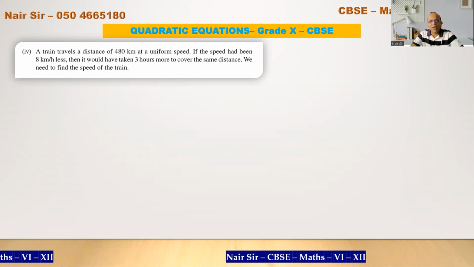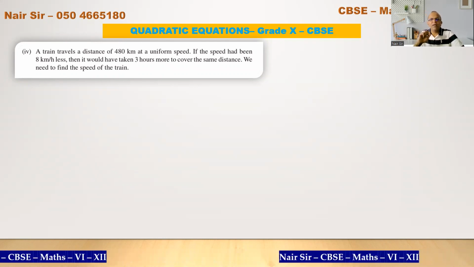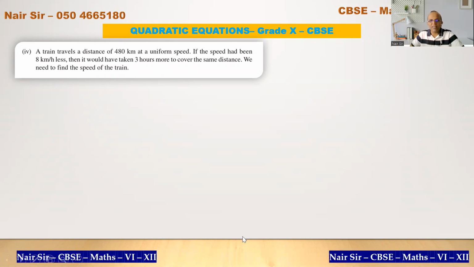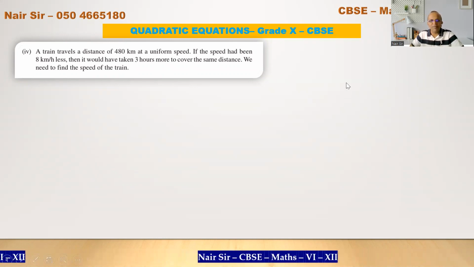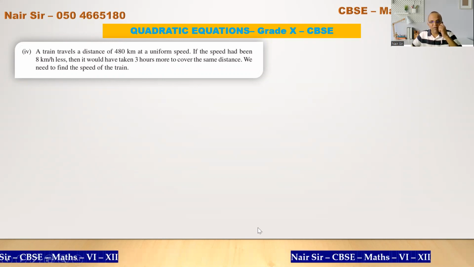Now here, remember that we are only supposed to find the quadratic equation. Okay, let's see what the answer turns out to be. What is given to us? Write down what is given to you.